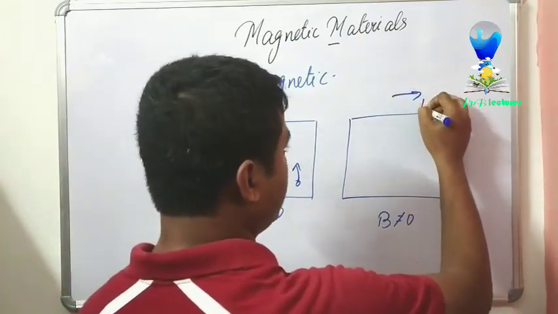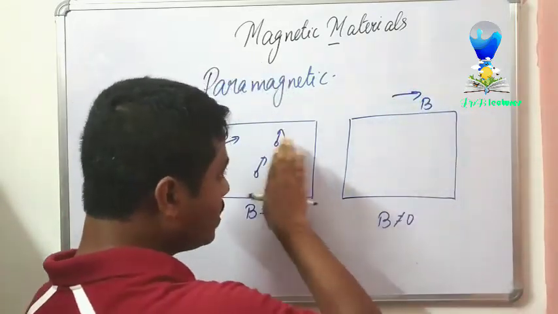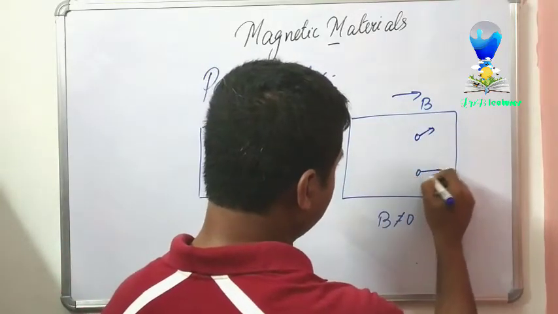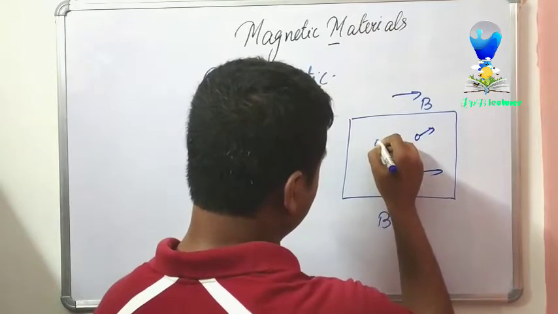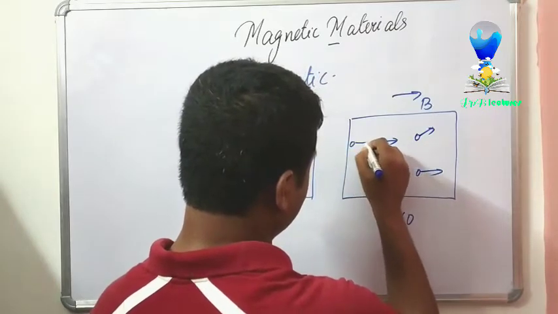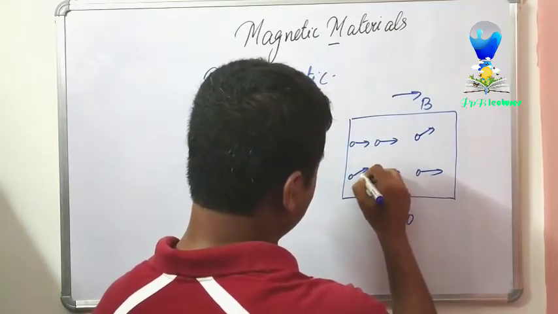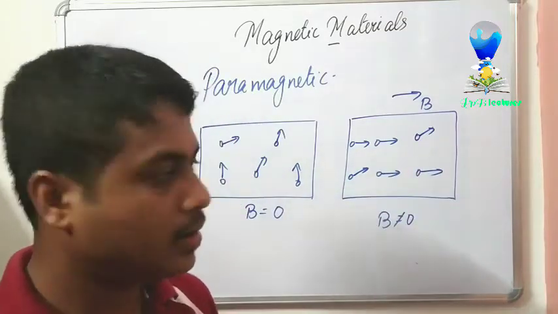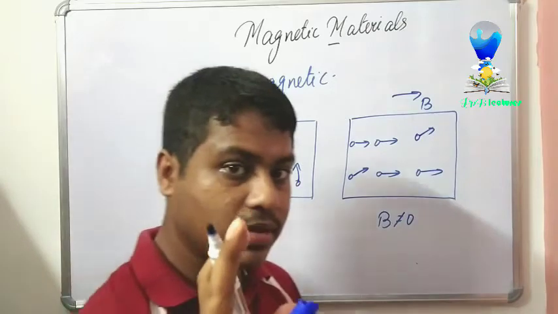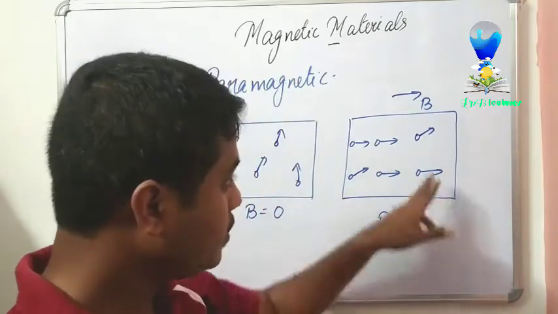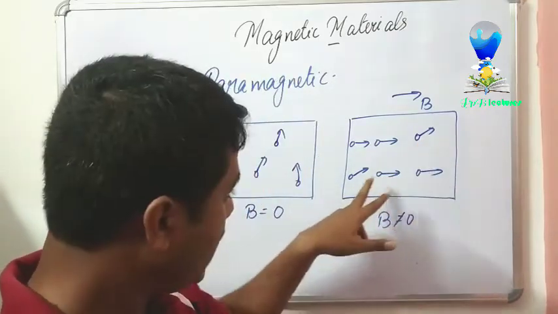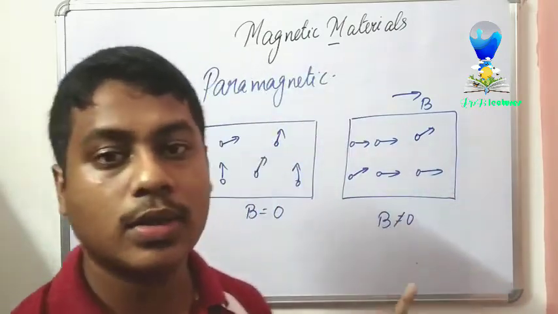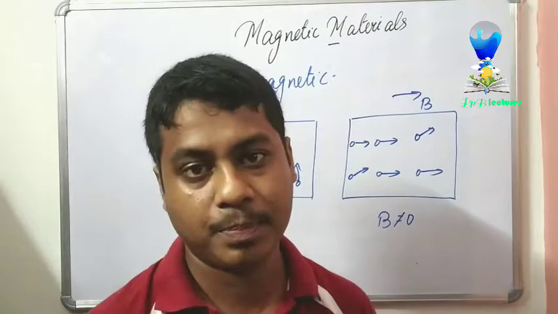Suppose your magnetic field is directed towards this side, these atoms will align along the magnetic field, as seen here. But if you see the diagram, you see this atom and this atom, still not directing towards the magnetic field.